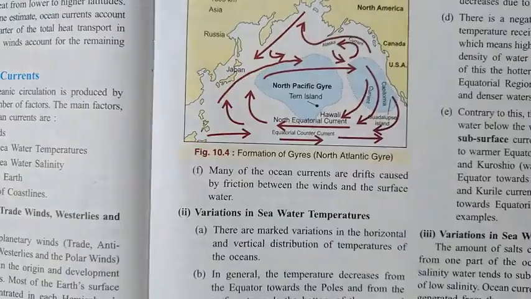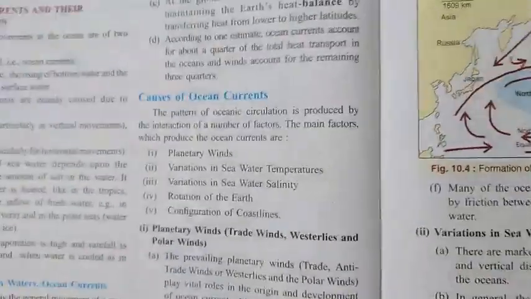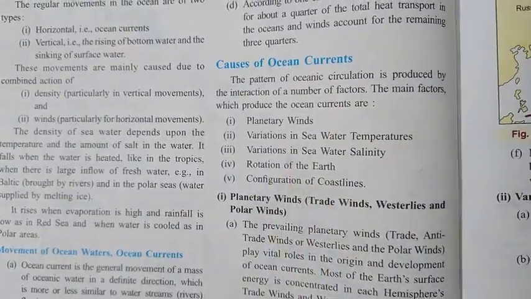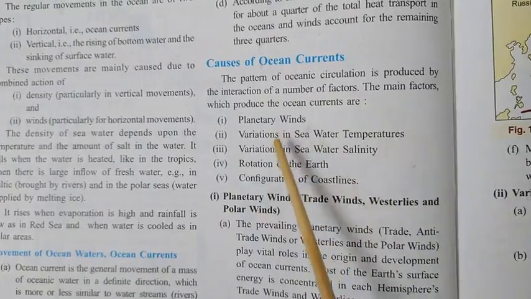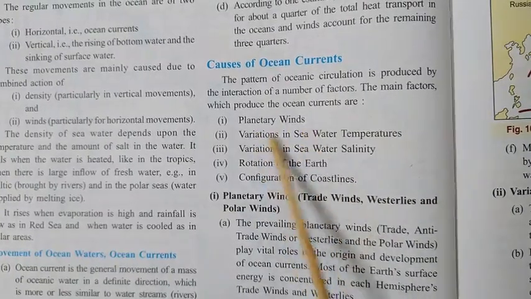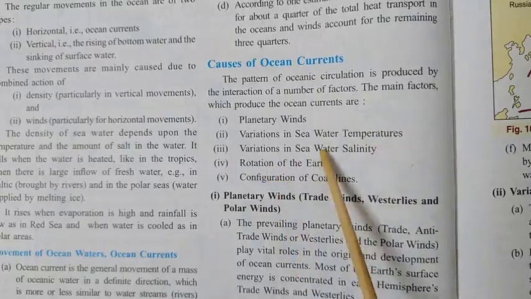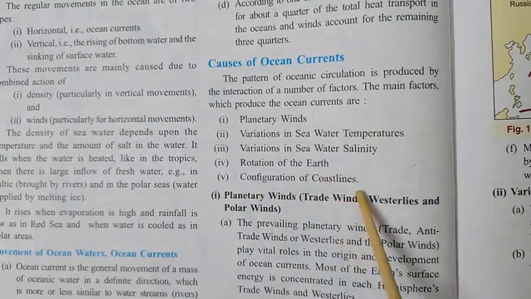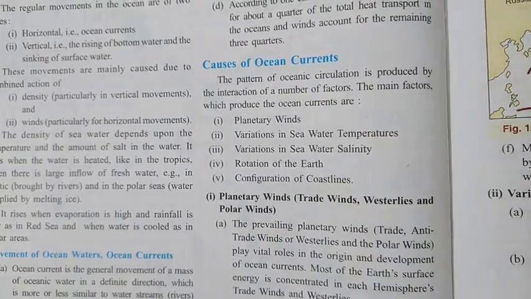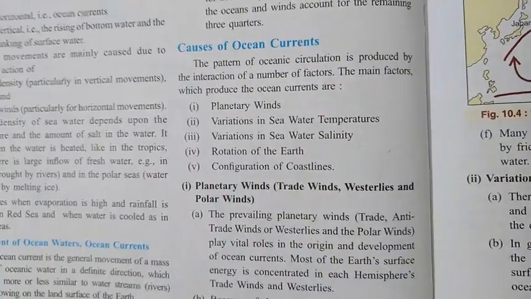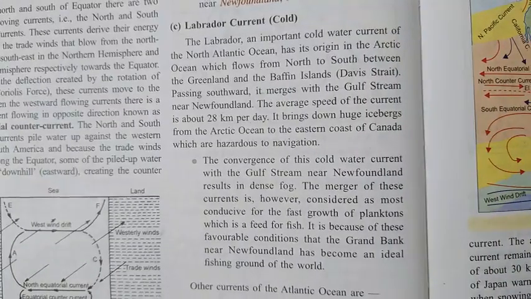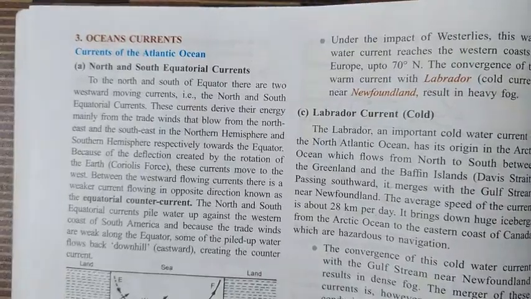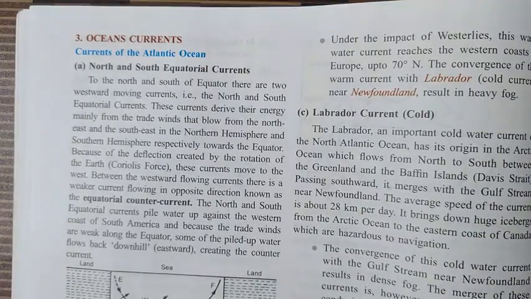So we have seen the five factors which together affect the ocean currents, and what are they? Planetary winds, variation in the seawater temperature, variation in the seawater salinity, rotation of the earth, and configuration of the coastline. So in this session we will finish only this. Next session we will see the different currents of the different oceans. So all of you, if you have not read it, just finish it, read the whole chapter.